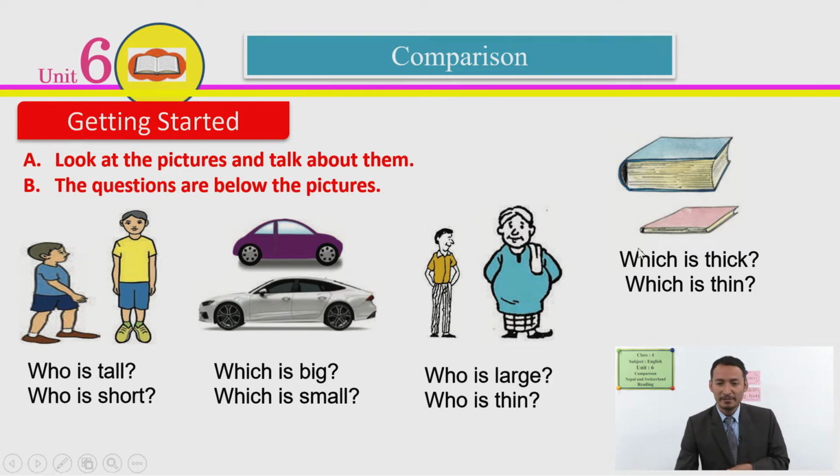Okay, so here we have books. So which is thick? The first one is thicker than the second one. And the second one is thinner. So we call it thin. Okay, students? Okay, so we have words like tall, short, big, small, large, thin, thick, thin. These are words to describe things, right?